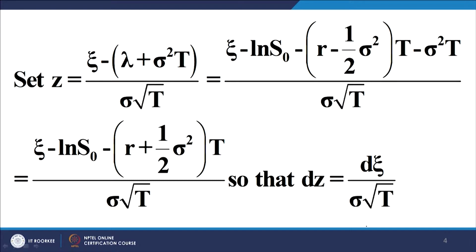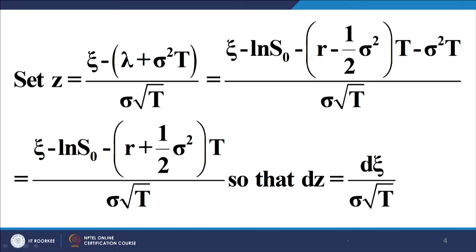That simplifies to this expression, and it also gives me dz equal to dxi, because this whole expression is independent of xi. When I take the differential of z, I get the differential of xi divided by sigma root t, which is here. So, this is purely algebraic manipulation, nothing more. We substitute z equal to this expression, we have eliminated lambda by going back to the original value of lambda, and cancellation gives us this expression.